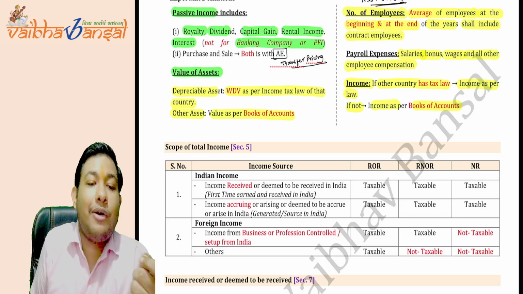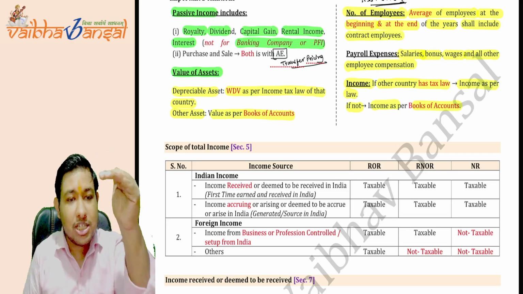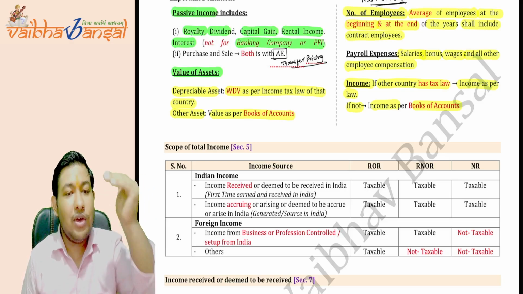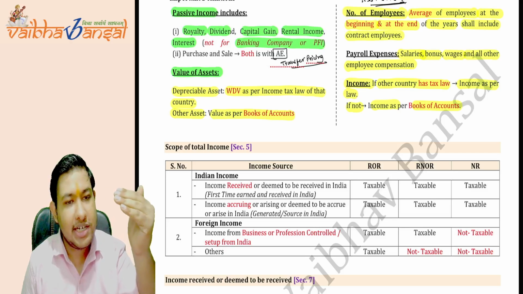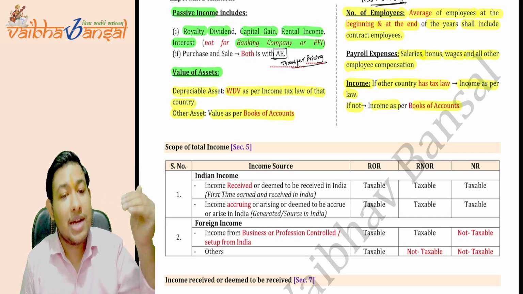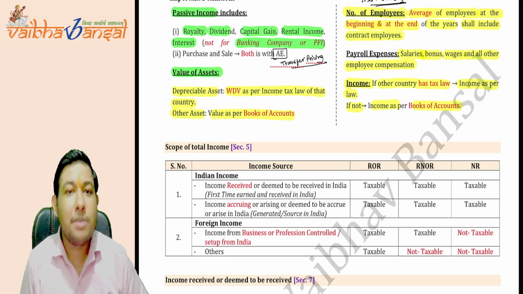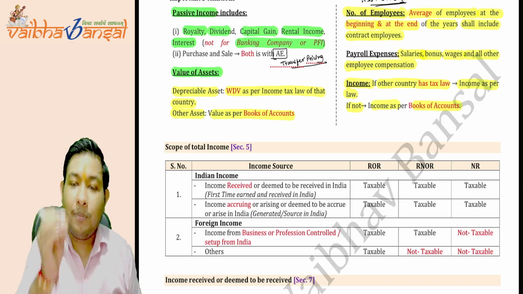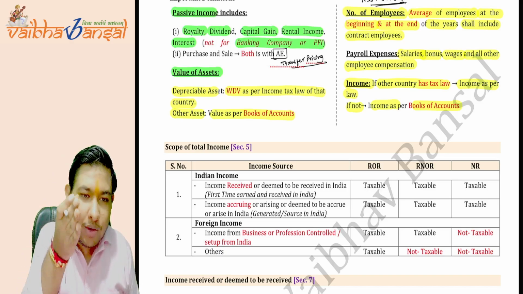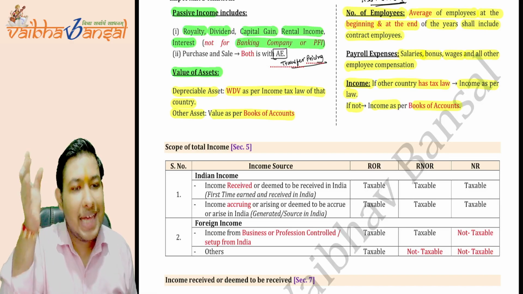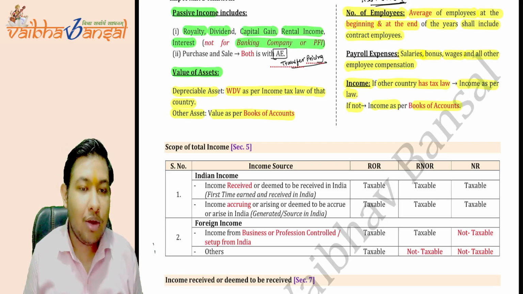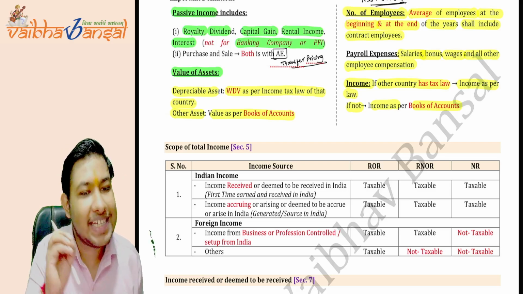What is the scope of total income? We have just determined who is a resident and who is a non-resident. Who is a resident and ordinarily resident, and who is a resident but not ordinarily resident. But why have we determined this? We have determined this because when we have determined who is an ROR, who is an RNOR, and who is an NR, on that basis only we are going to tax the income.